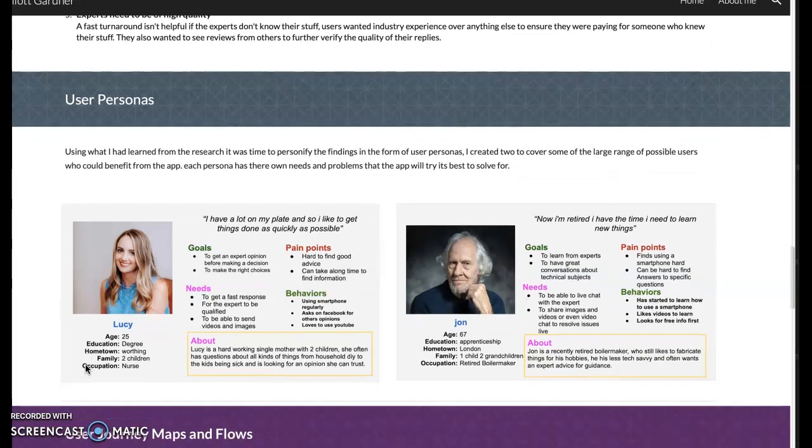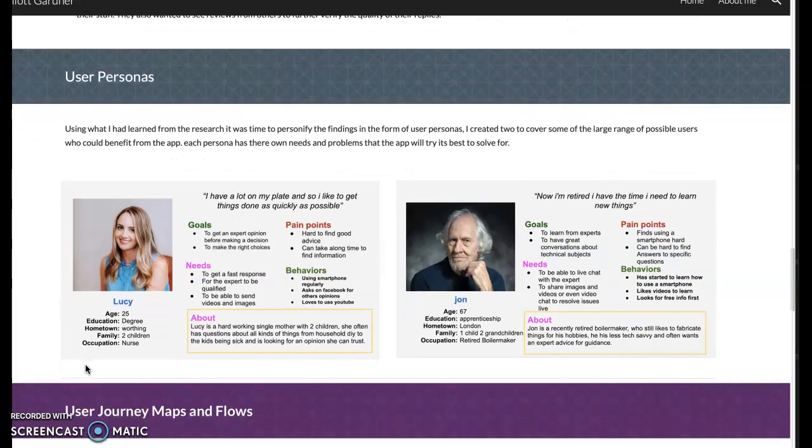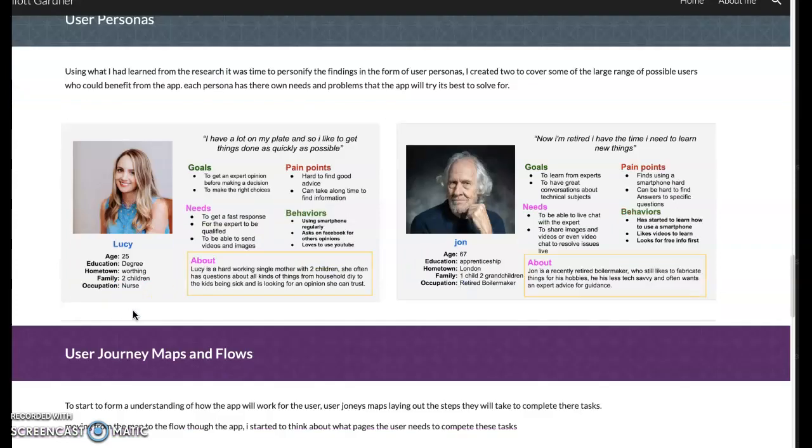Moving on, user personas. We created 2 to cover the range of users that we have. We've got Lucy, 25, a nurse, and John, 67, a retired boilermaker. This helped us keep in mind the people we're aiming at while we're designing this.